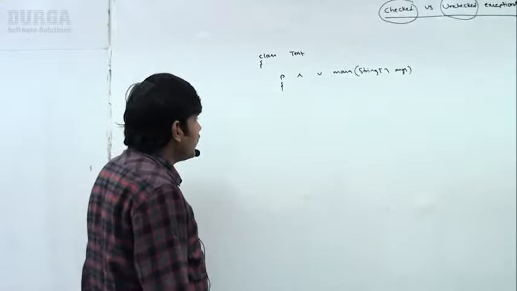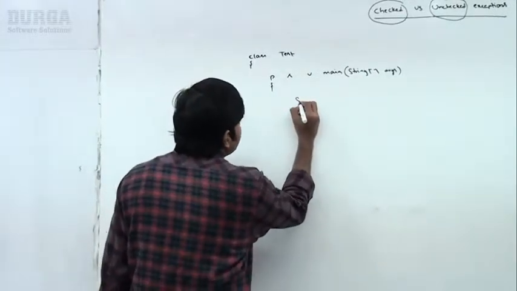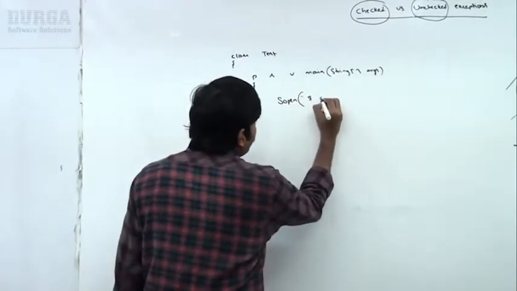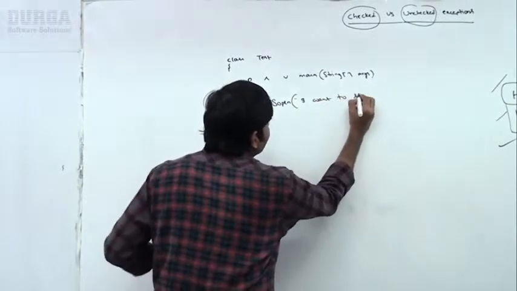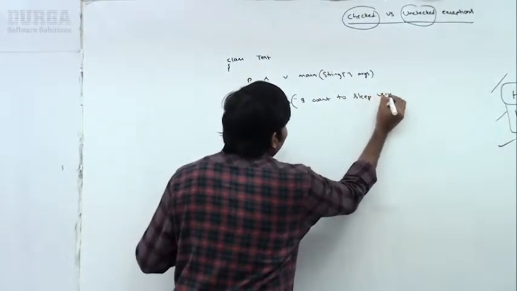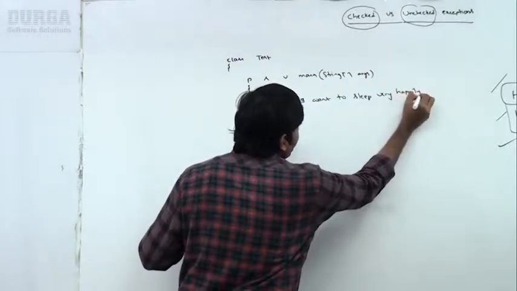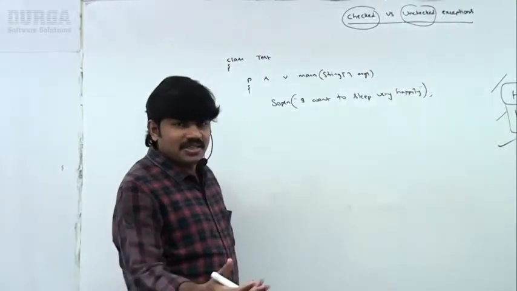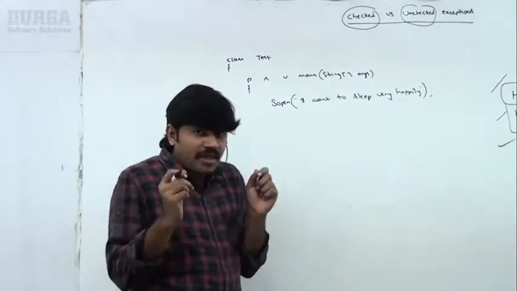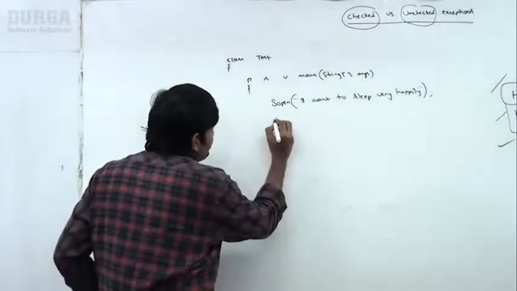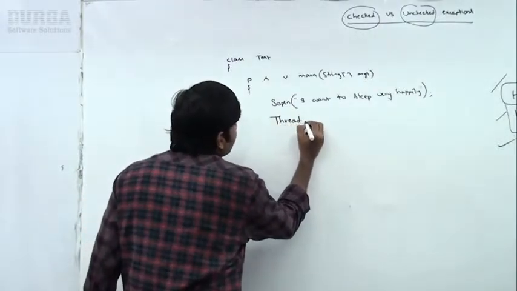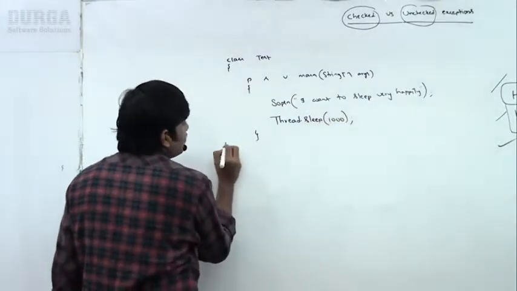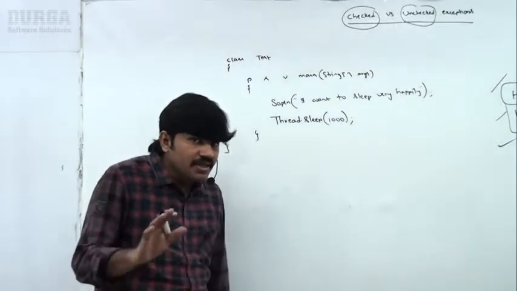Now the next thing I'm trying to take: System.out.println("I want to sleep very happily"). Like this, right? Sometimes we may not have that much happy sleep, even when we are just sleeping, that's all. So, I want to sleep very happily. Okay, how much time? Thread.sleep(1000) milliseconds. Are you getting? Thread.sleep(1000) milliseconds.